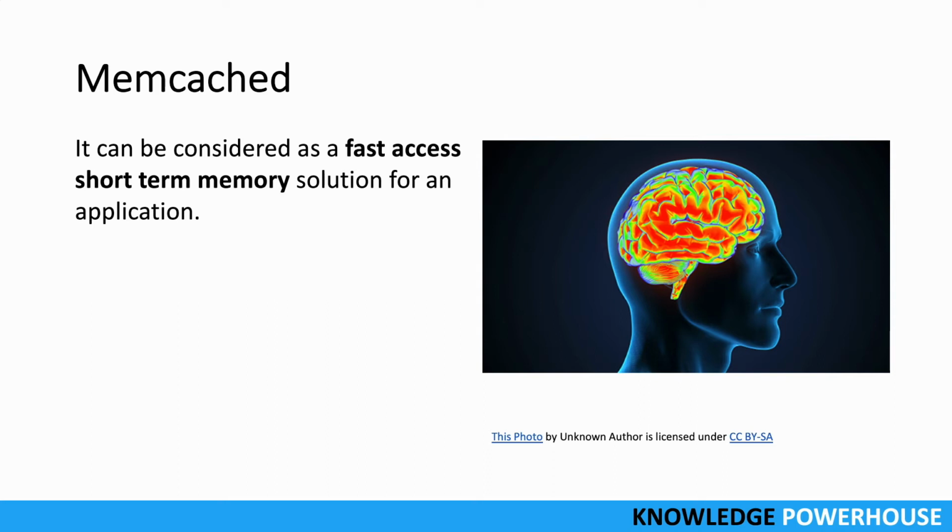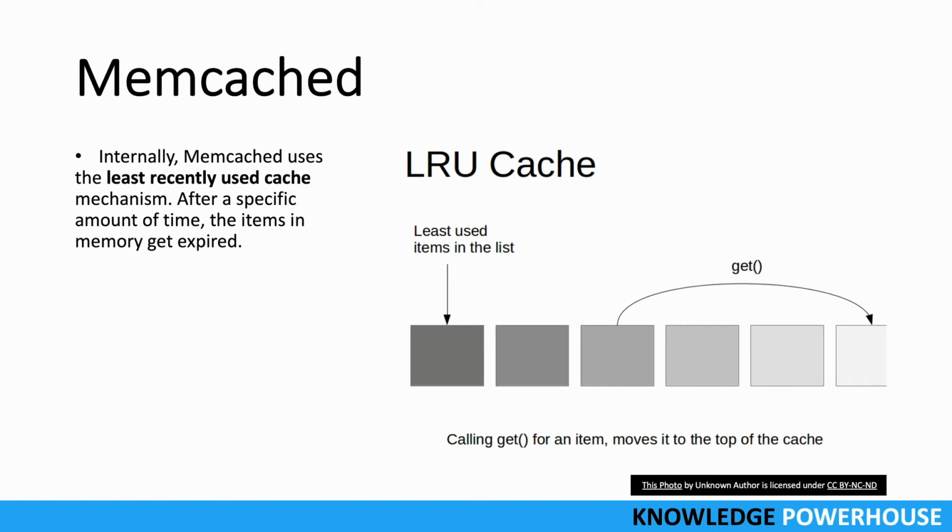Let's understand how it works. Internally in Memcached, we use the least recently used cache algorithm. In a least recently used cache, we keep track of when an item was used. If an item is getting used recently, it means somebody else will also use it again, so we keep that item in the cache. But if some item has not been used for quite a while, then it's good to take it out of the cache and replace it with some other item, right?